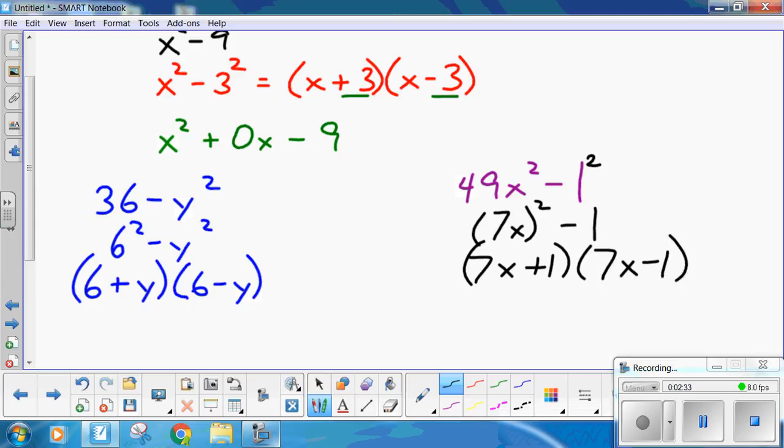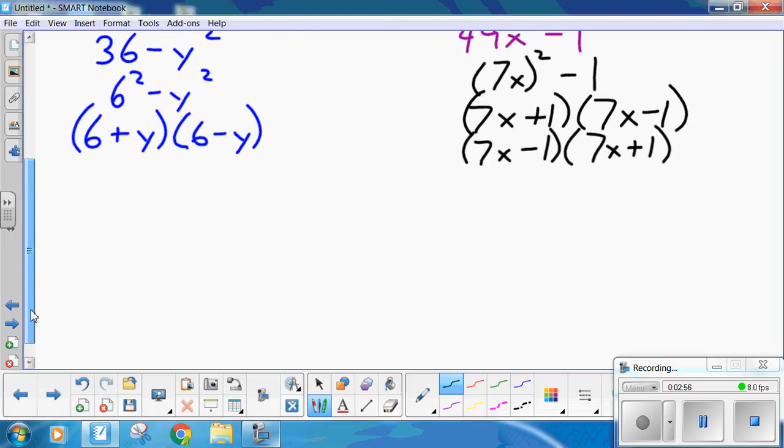Now, you'll note I tend to write the plus first and the minus second. It doesn't matter. When you multiply or FOIL these out, the middle terms cancel. So you can also write this as 7x minus 1 times 7x plus 1. It's the same thing.